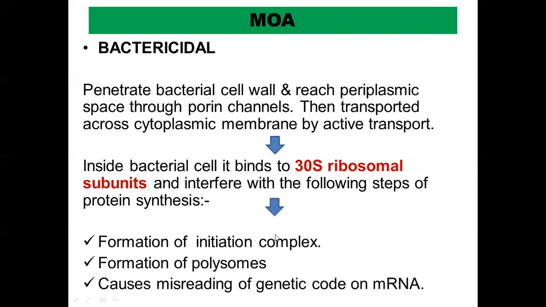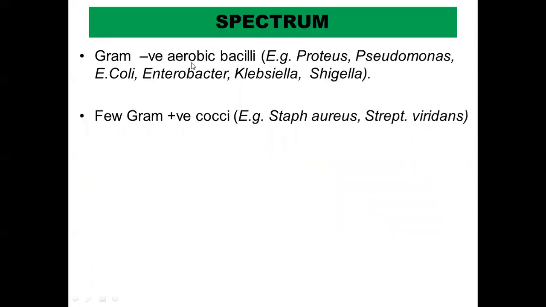So in these three ways, they inhibit the protein synthesis of the bacteria, and hence they are bactericidal. The spectrum includes gram-negative aerobic bacilli. So they are mainly active on the gram-negative aerobic bacilli. You can quote some examples like Proteus, Pseudomonas, E. coli, Enterobacter, Klebsiella, Shigella, and so on, and a few gram-positive bacteria like staph and streptococci. Okay, so mainly this is acting on the gram-negative.